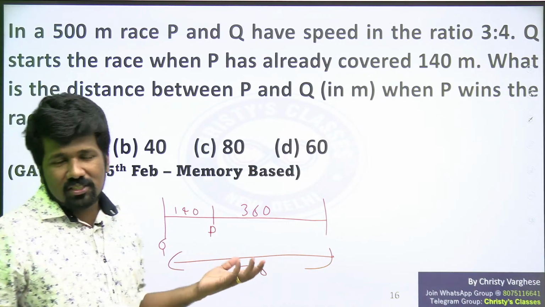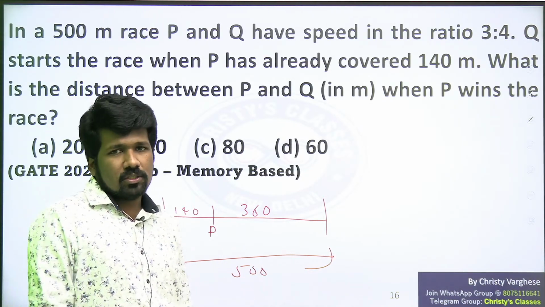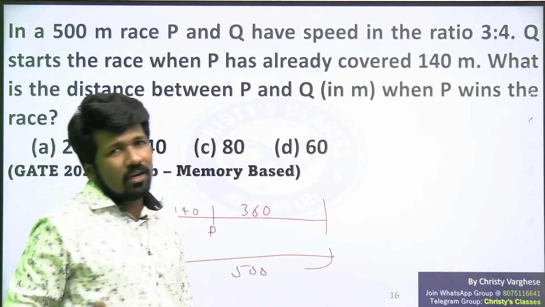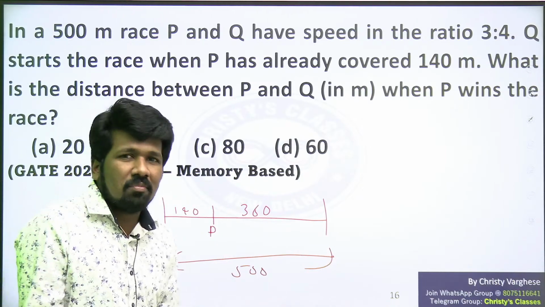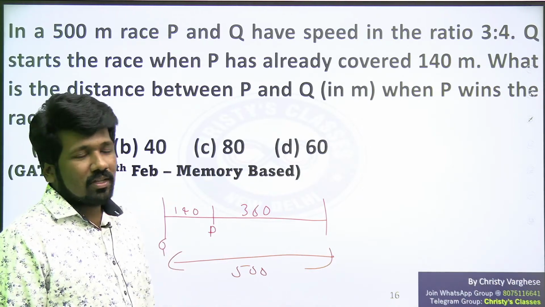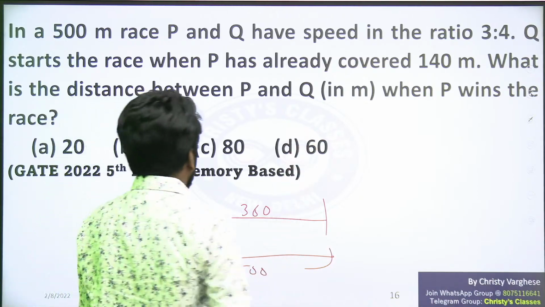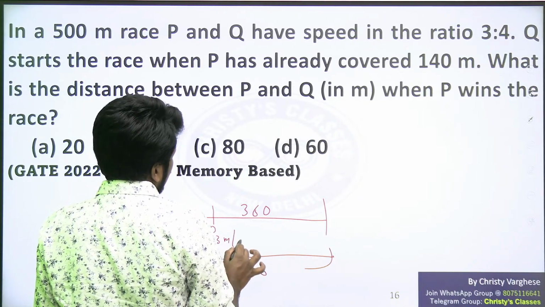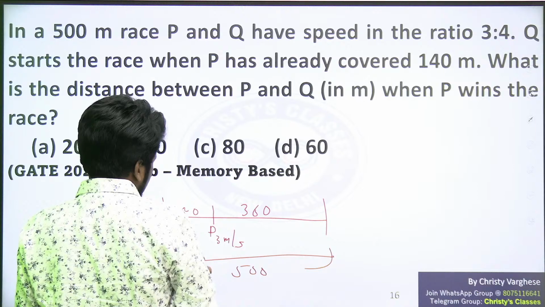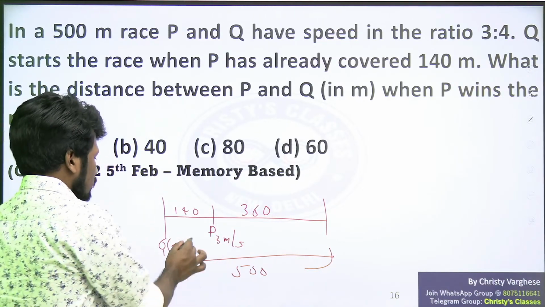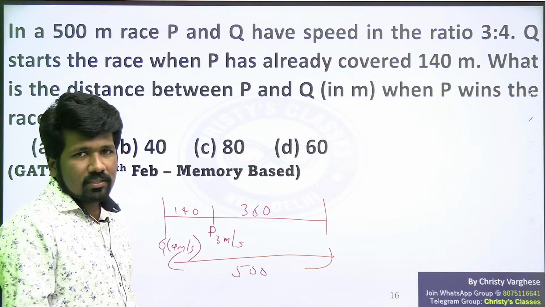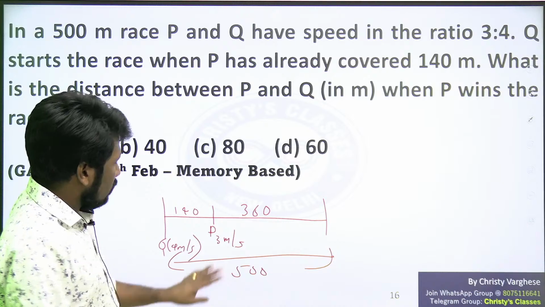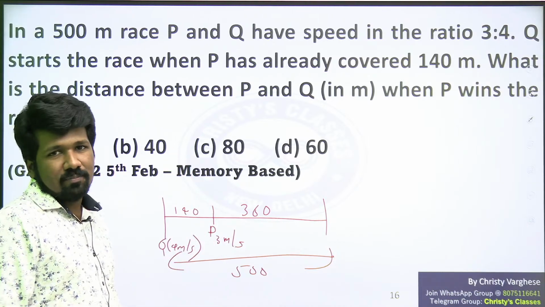Now, it's a speed, distance, time problem. We have discussed many questions of speed, distance and time. It's a comparatively simple question only. The ratio part, if you are getting confused, take an example satisfying that ratio. That's the best thing to do. So I will take 3:4, let P's speed be 3 meter per second and Q's speed be 4 meter per second. That is satisfying the 3:4 ratio. Or if you want to do the direct method without an example, you take 3x be this speed, 4x be this speed. No problem. But to make you understand the situation, I am taking an example.